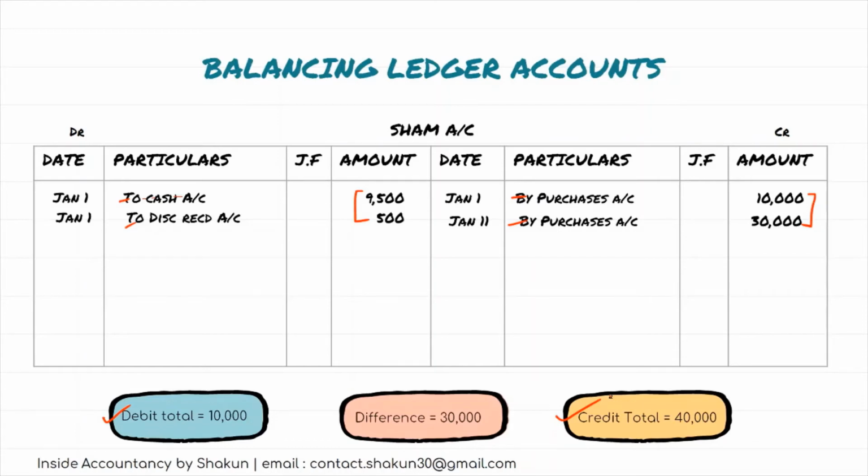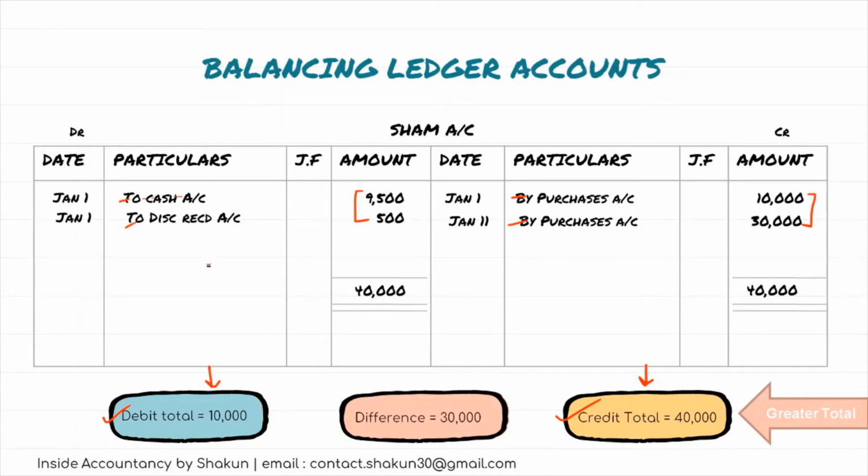Now you have to see which is the greater side. Out of this debit total 10,000 and credit total 40,000, which one is greater? Obviously, the credit total is the greater total. So whichever is the greater total, you have to write on both sides. Okay. So the credit total 40,000 was greater. We've written it on both sides. Then you have to put double lines here, because this total of DR and CR should always be equal. But if you notice this ledger account, the total is not equal. We need to make the total equal. So we write the greater total on both sides and we have to make the total equal.